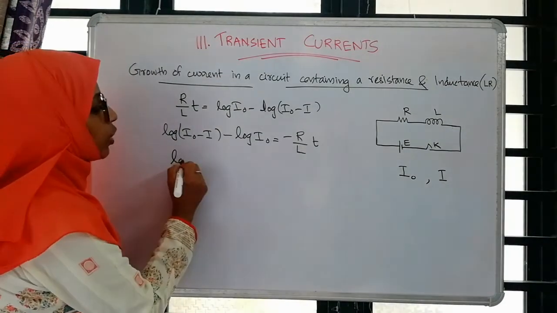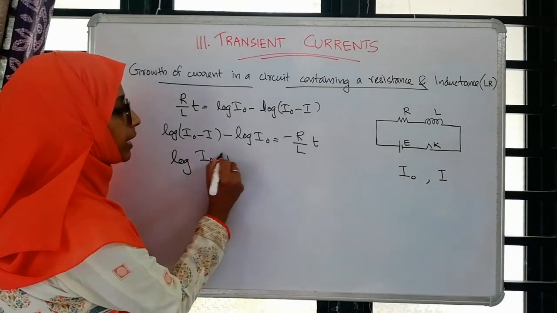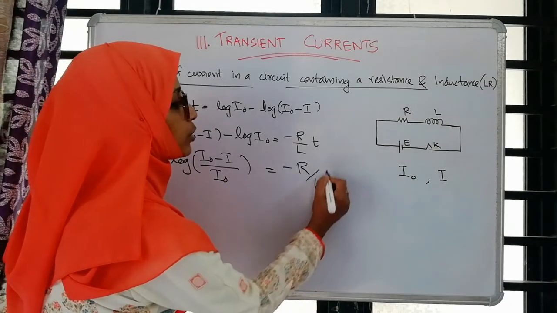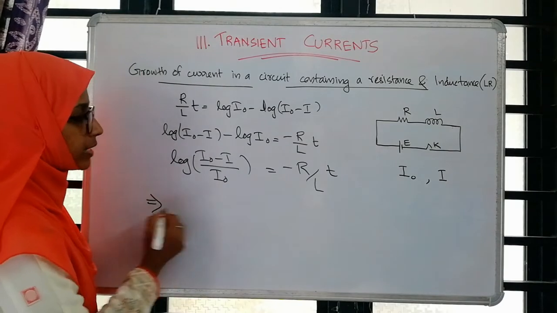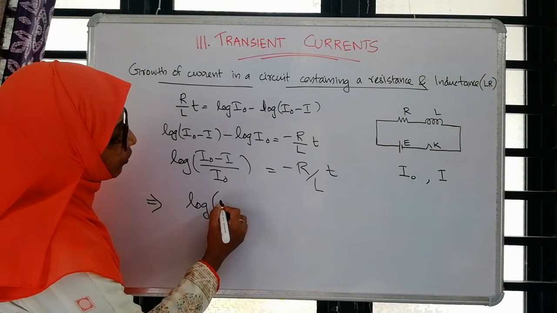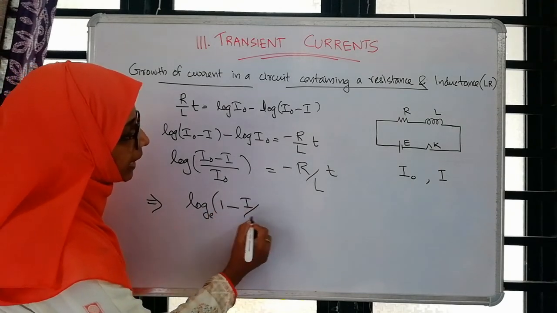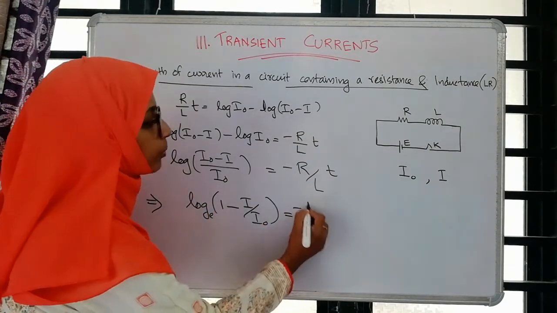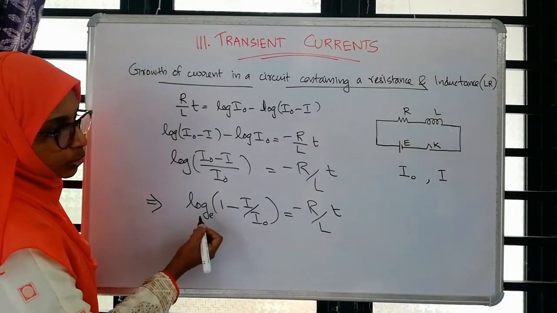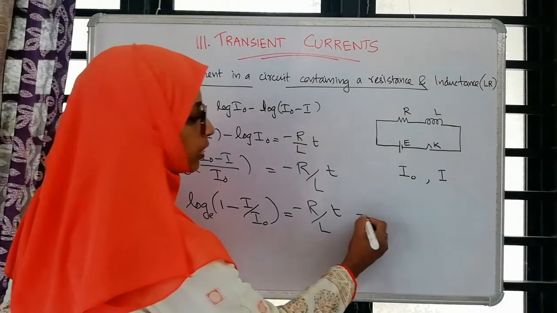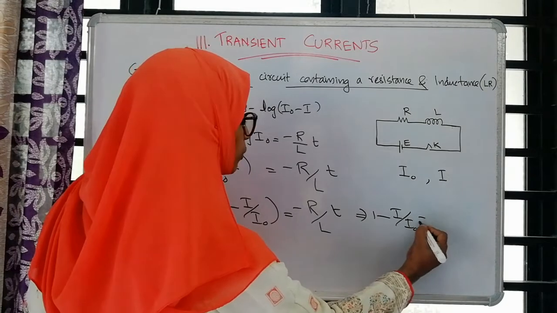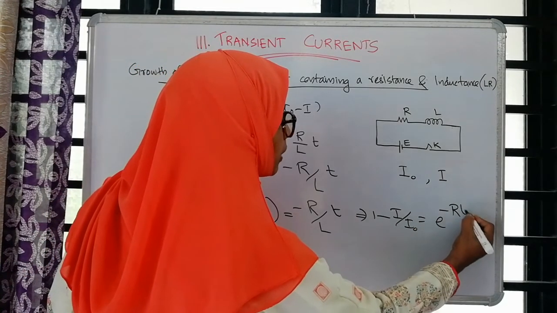And also log of I0 minus I divided by I0 equal to minus R by L into t, which implies log to the base e of 1 minus I by I0 is equal to minus R by L into t. Then to remove this log, I write 1 minus I by I0 equal to e raised to minus Rt by L.